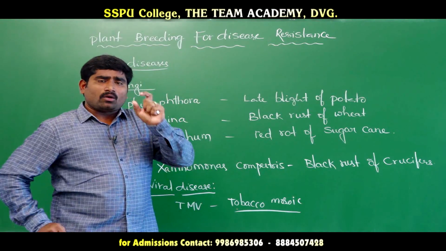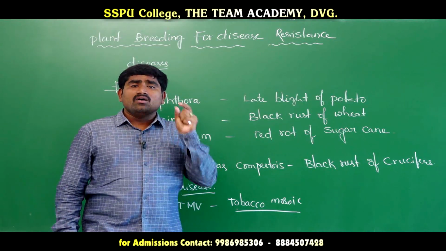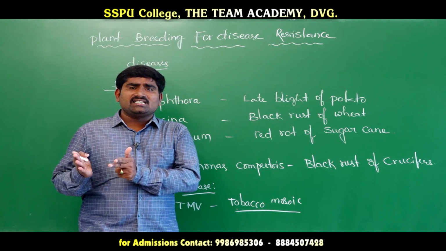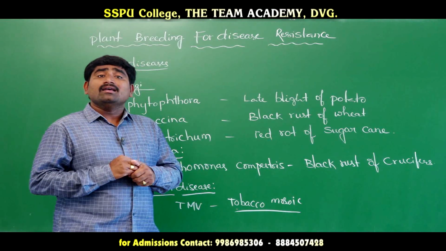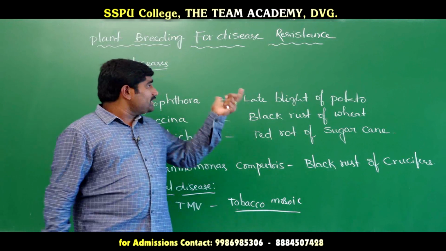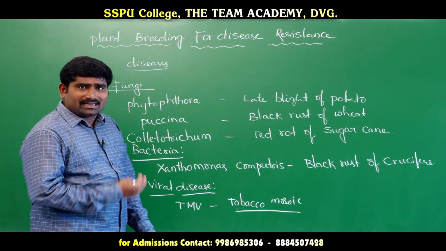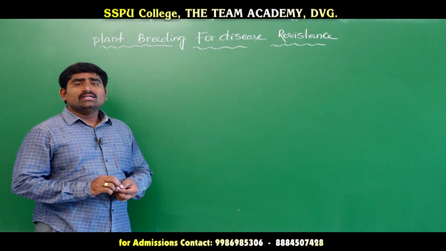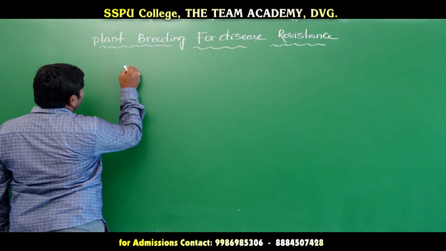When the crop plants are crossed with wild plants, these disease resistant genes can be transferred into the cultivated plants. So this is the process of disease resistance. Now let us see the steps to produce disease resistant plants.